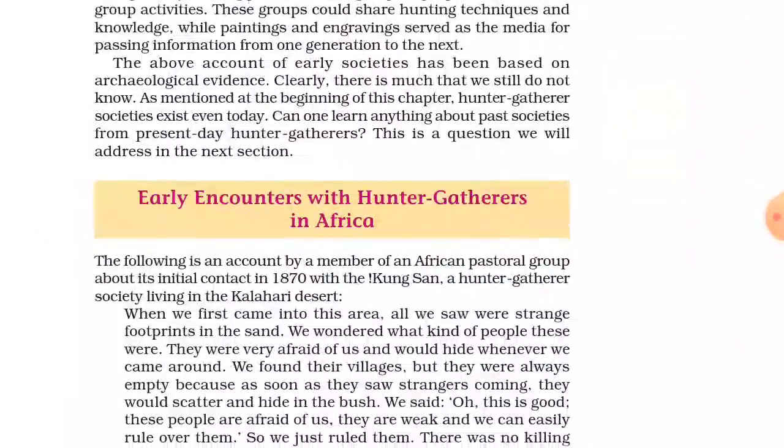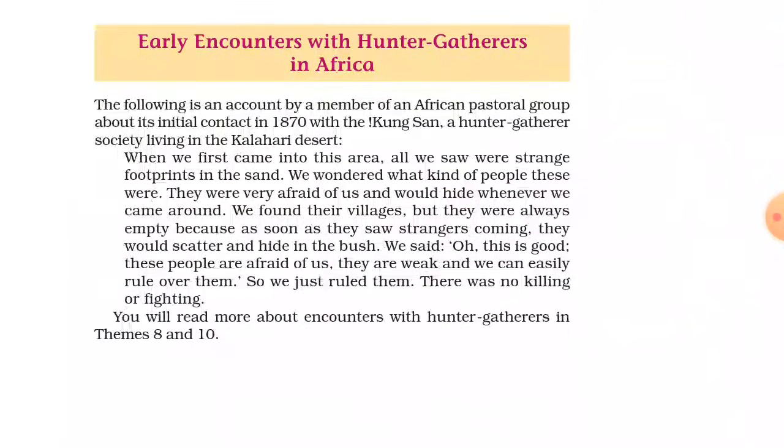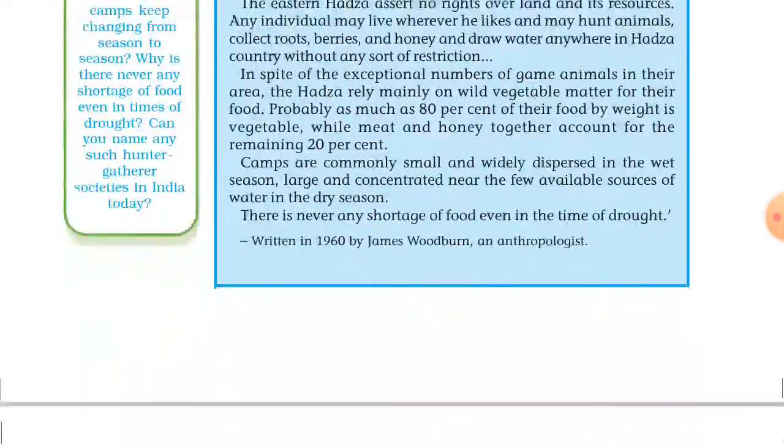Here you can see the hunter gatherers. So what did humans do for survival? Hunting was the main occupation. He hunted animals and used to eat them. Scavenging was also done by him, and gathering also. He used to eat fruits also. He was a hunter gatherer.